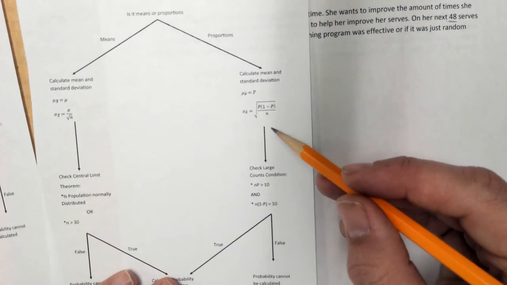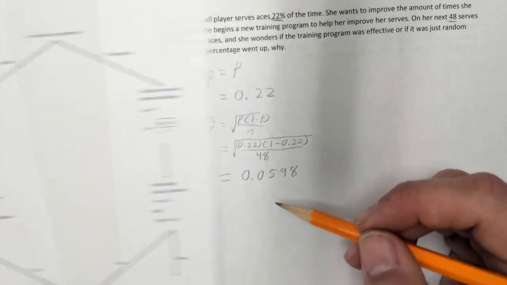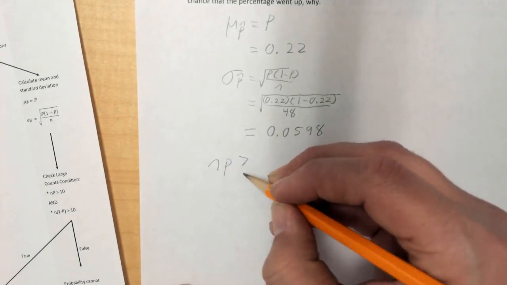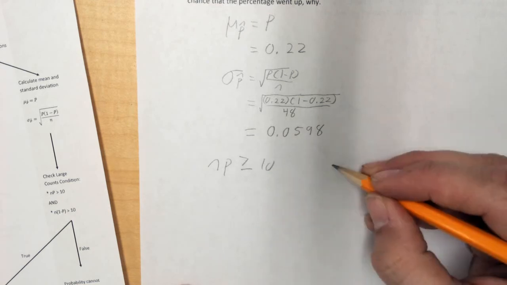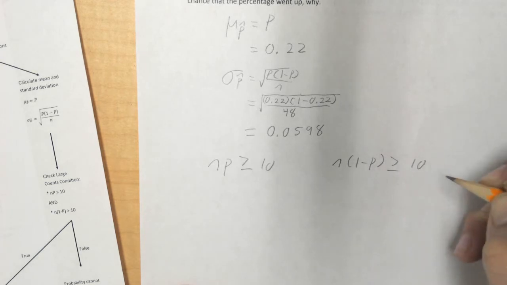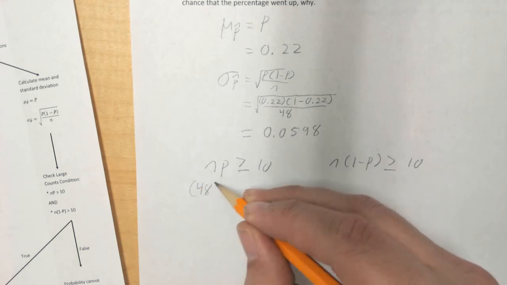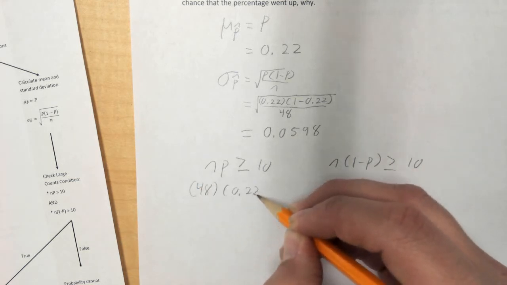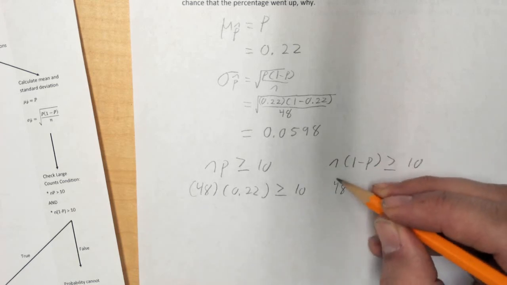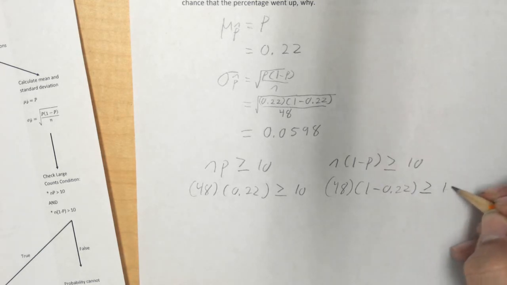So we go back to our flowchart, follow the arrow down, and now we have to check the large counts condition. So the first step, we're going to do n times p has to be greater than or equal to 10, and n times 1 minus p also has to be greater than or equal to 10. So our n is still 48, so we plug that in, and our p is 0.22. We want that to be greater than or equal to 10, and then 48 times 1 minus 0.22 has to be greater than or equal to 10.